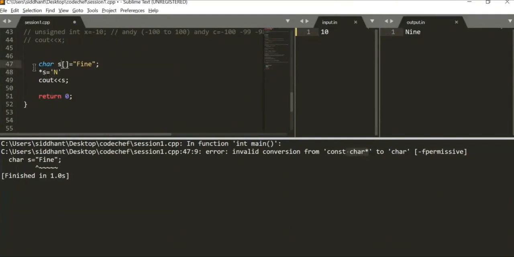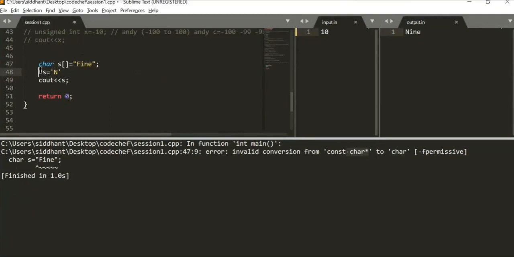In s, the first value, the initial value, the head, which is f, is stored. The address of f is stored, since arrays are continuous memory locations of homogeneous data type. So the address of f is stored at the start of s.